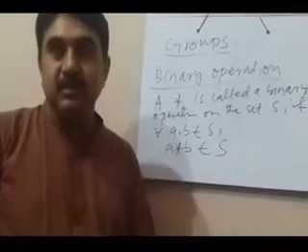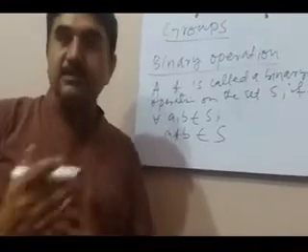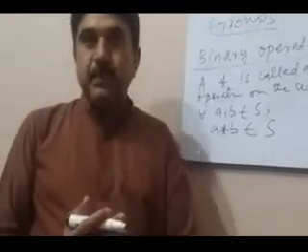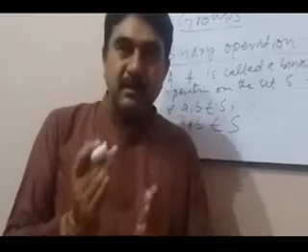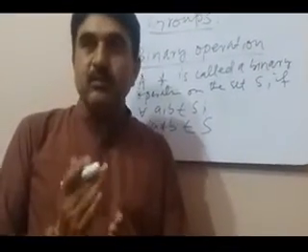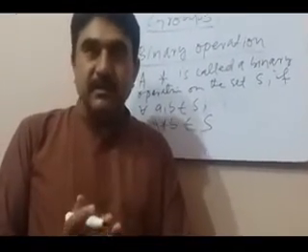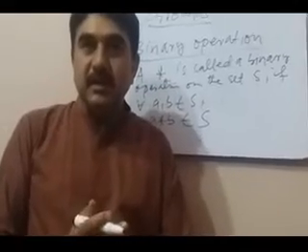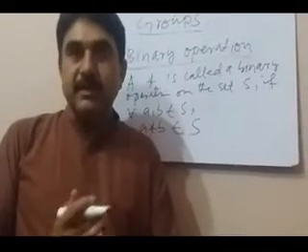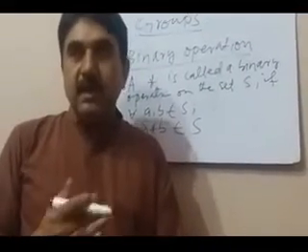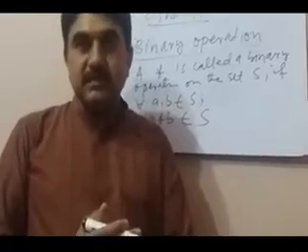I repeat the definition again. A star is said to be a binary operation on S if for all A and B belong to S, A star B also belongs to S.